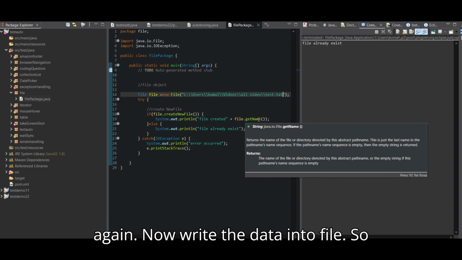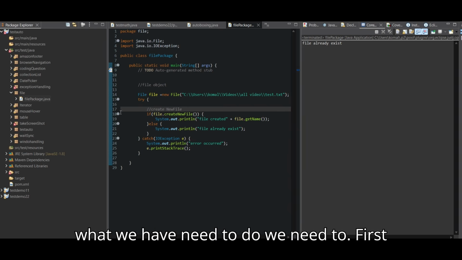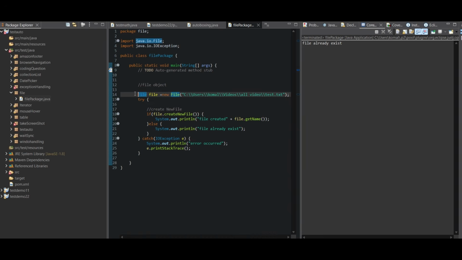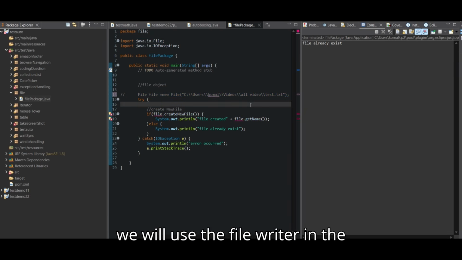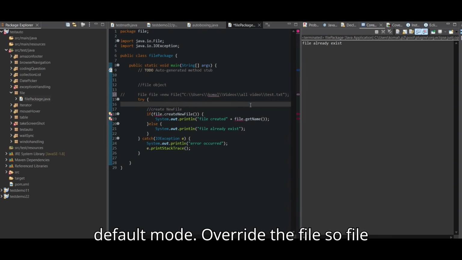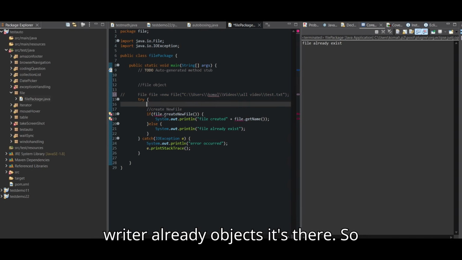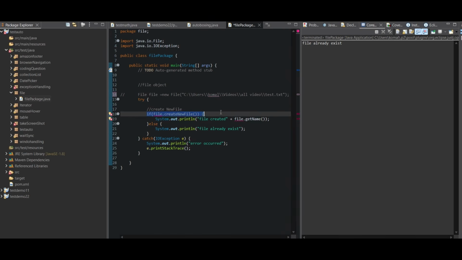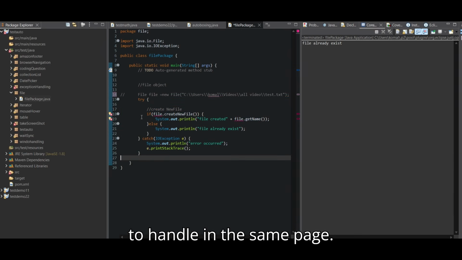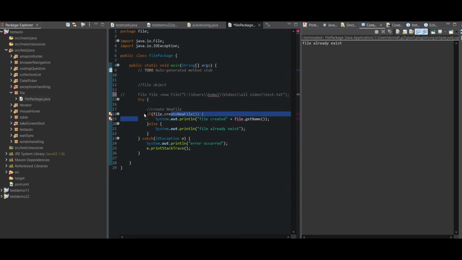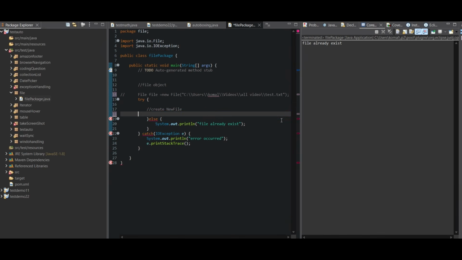Now write the data into the file. How can you write? If you know the file already exists, first of all we need to comment this out, and we will use the file writer in the default mode, which overrides the file. So the file writer object is needed. Give me a moment, guys. I'm just trying to handle it on the same page.